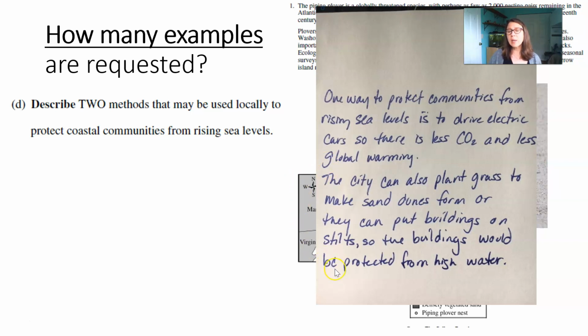The next 2 answers are really good and they're correct. However, it's the second and third answer. So they would get a point for the second answer, but then their third answer of putting the buildings on stilts wouldn't count. So make sure that you're rereading the prompt. If they're asking for only 2 methods, you're answering with only 2 methods, and that it's directly applicable to the prompt that was asked. Here, just protecting the community from rising sea levels, not preventing sea levels from rising in the first place.